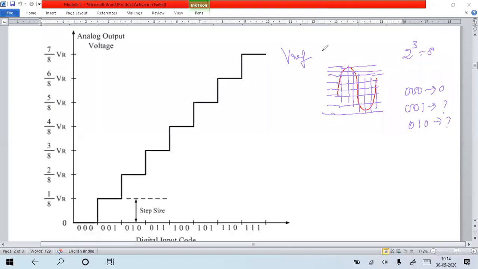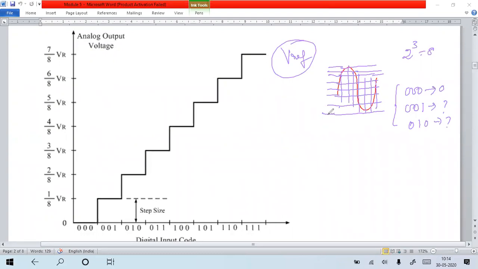Based on the reference voltage, we can take the amplitude of the analog wave into digital representation. So based on the reference voltage, we have to assign each level. Suppose the maximum your analog value has is 10 volt, it means the reference voltage we may take is 10 volt. If your maximum peak to peak value is 20 volt, your reference value may be 20 volt. Based on that reference, we will represent each voltage level of the analog signal in digital form.